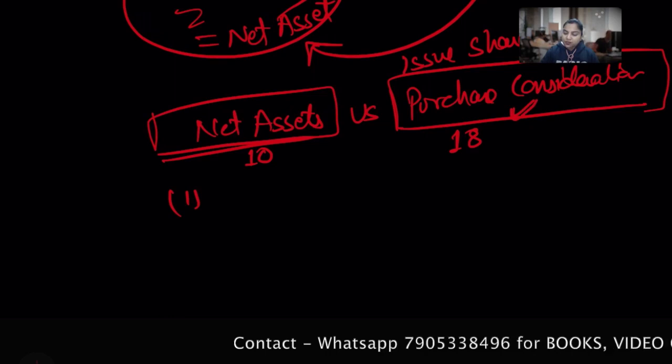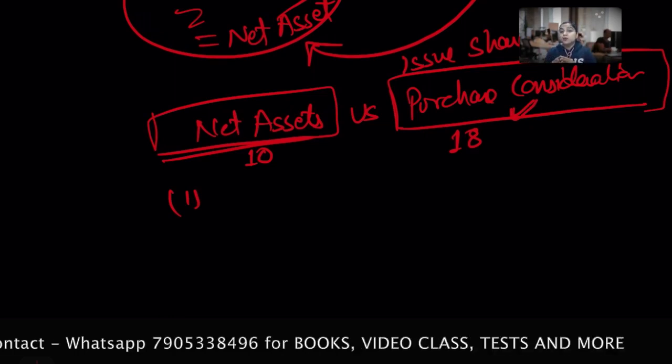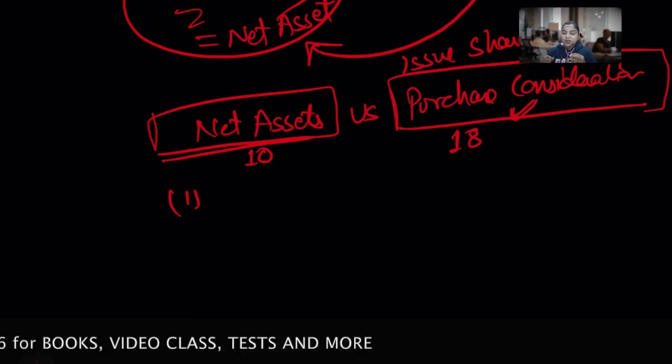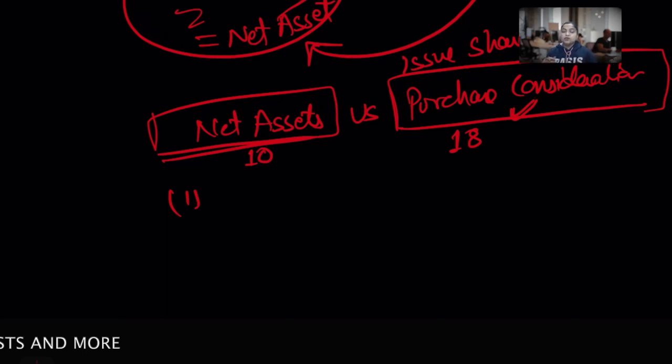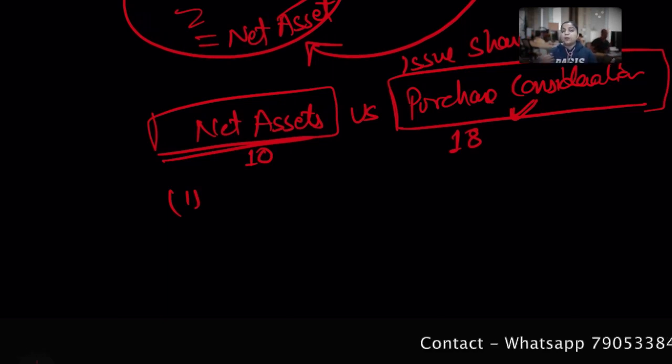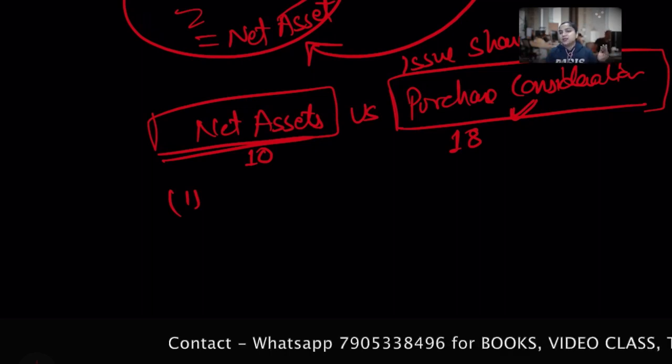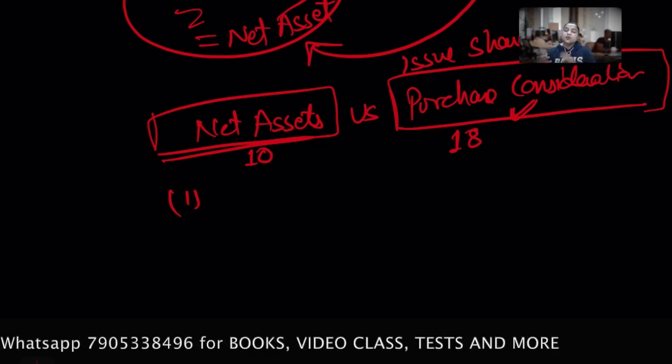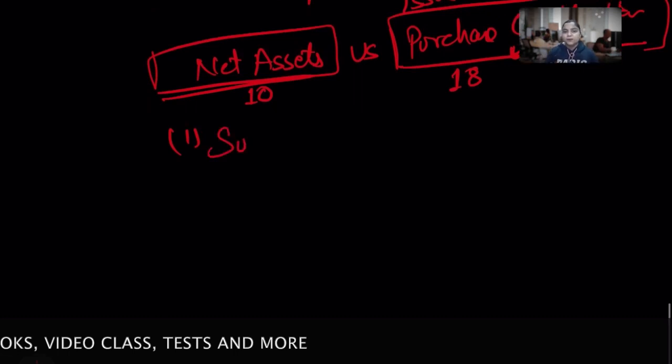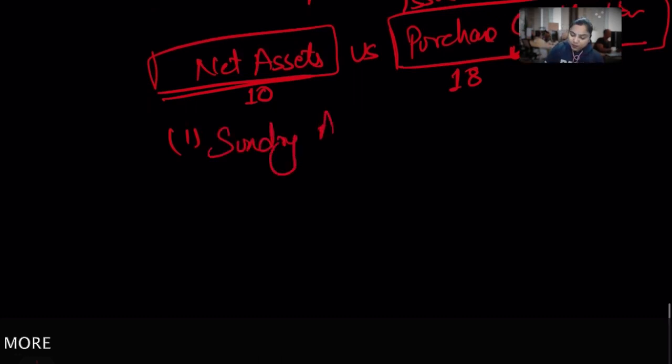This means the company is giving something for goodwill. Getting it? Because they are paying something more which is not valued. The net asset is less, but the company is ready to pay more just because the other carries some kind of goodwill. That's why they are ready to pay more than the worth. So what will be the entry?